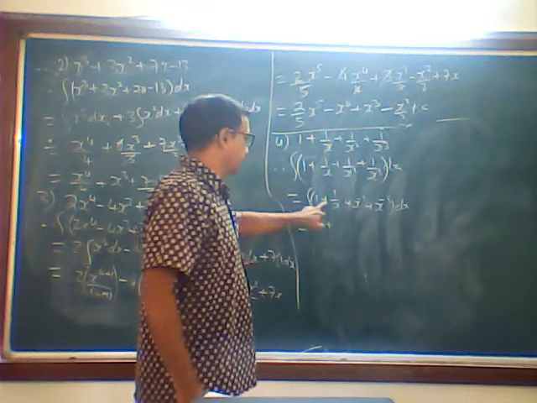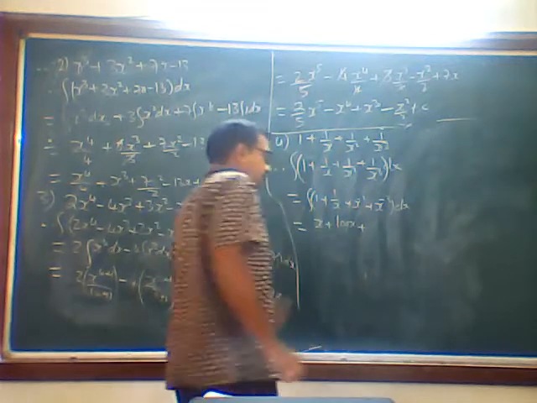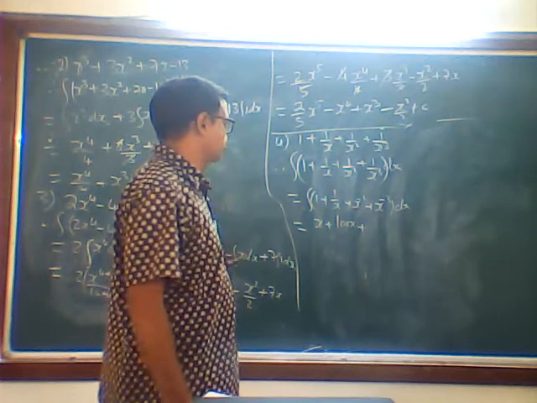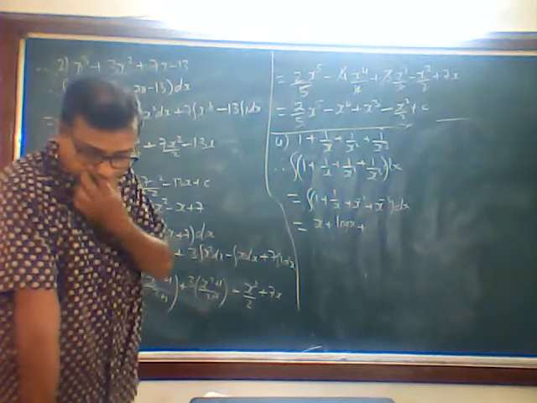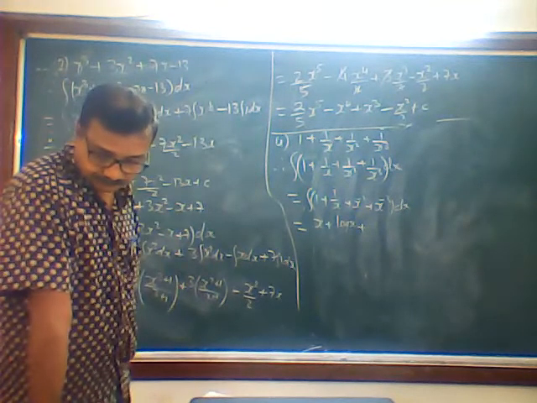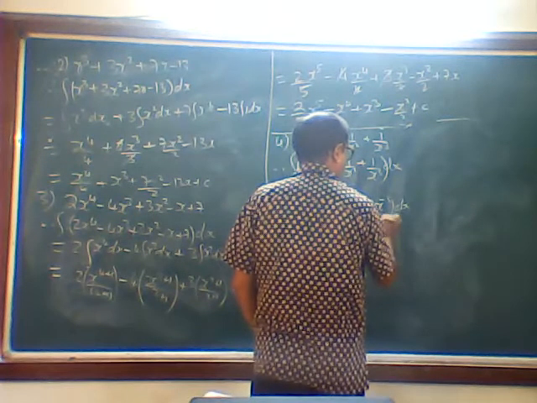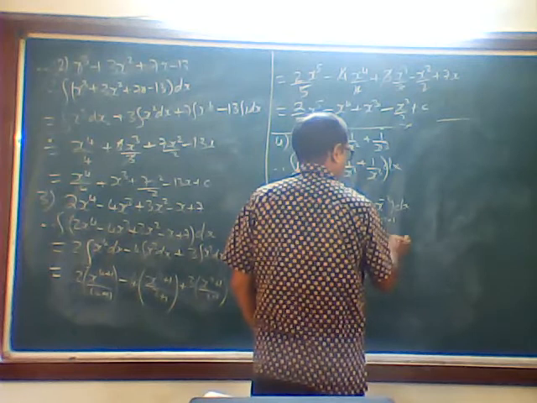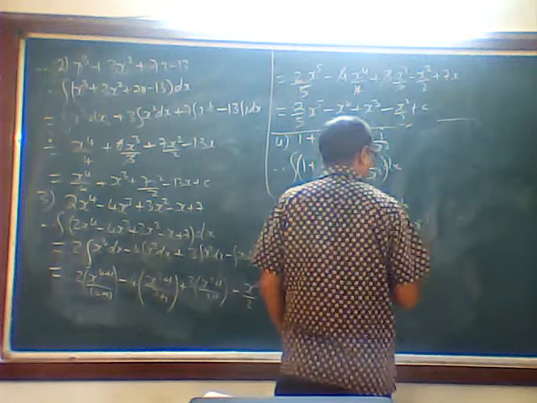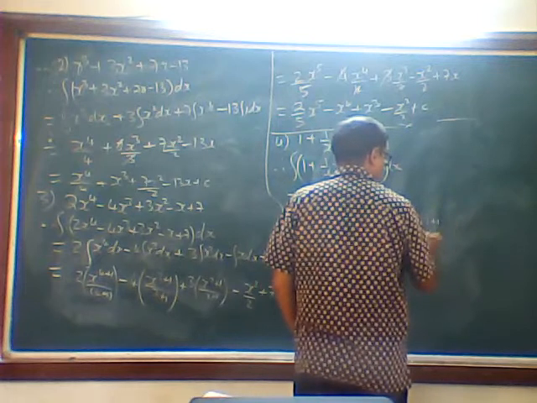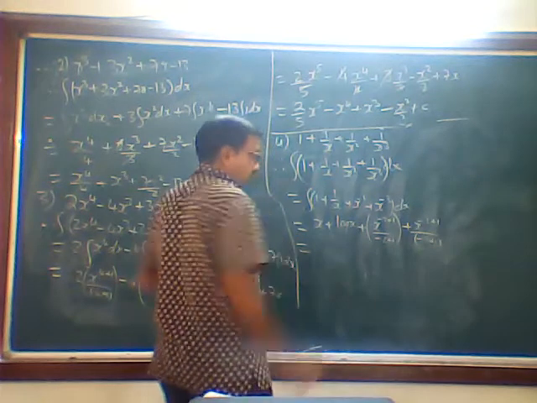x, plus integration of 1 upon x dx is what? Log x, plus next x raised to minus 2. How do you want to do it? So minus 2 plus 1 upon minus 2 plus 1, that way we will write. Plus. Still simplification is to be done. Later on I put plus c.